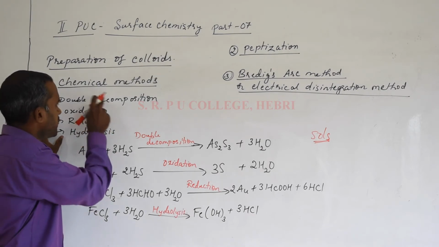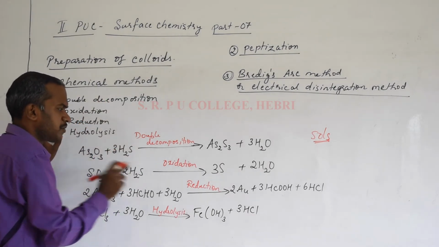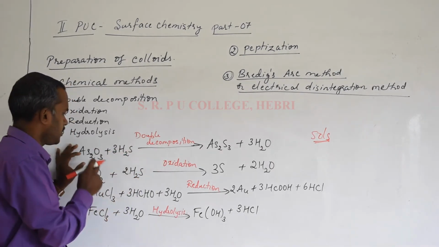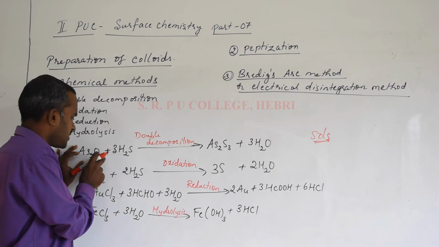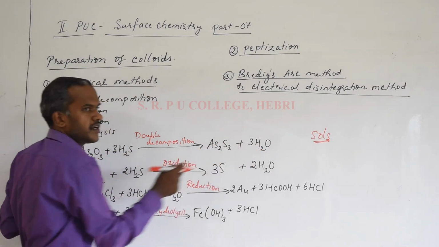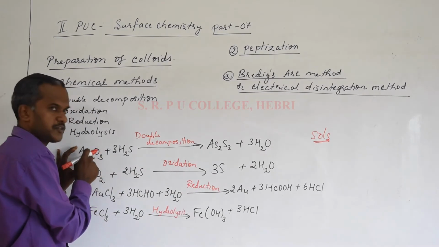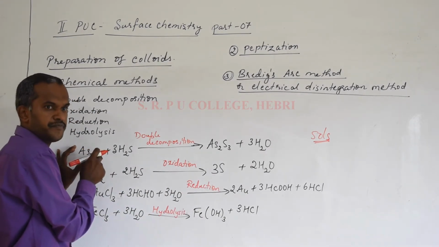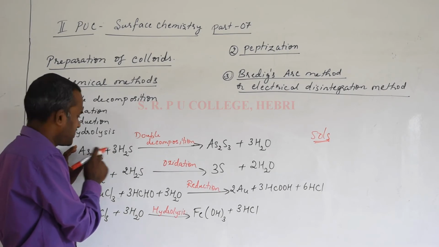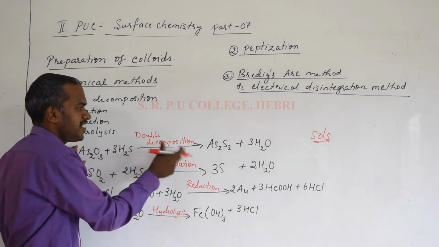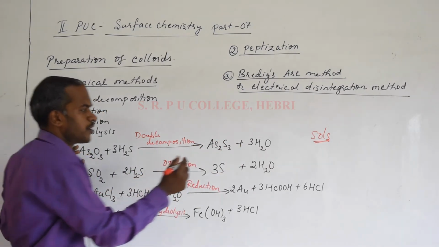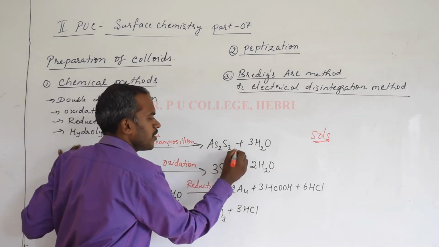I will not be explaining each method, but when you look at these equations you will understand what is meant by double decomposition. Look at the first equation. Arsenic oxide reacts with hydrogen sulfide to give arsenic sulfide and water. Actually this arsenic oxide first splits into arsenic and oxygen, and after this decomposition they recombine, so it forms arsenic sulfide and water. This arsenic sulfide sol is the colloid.